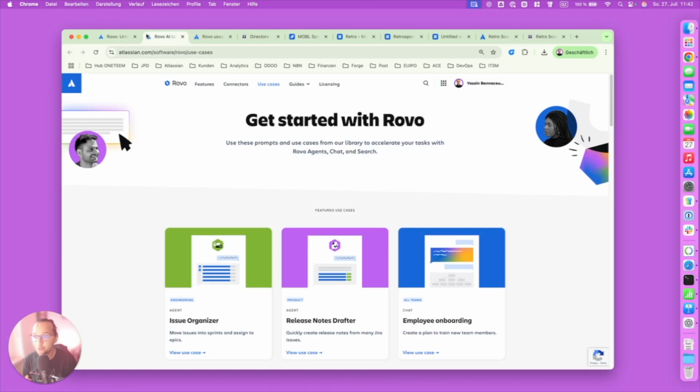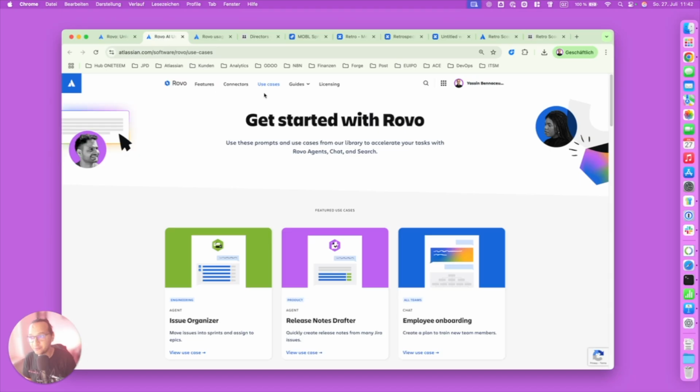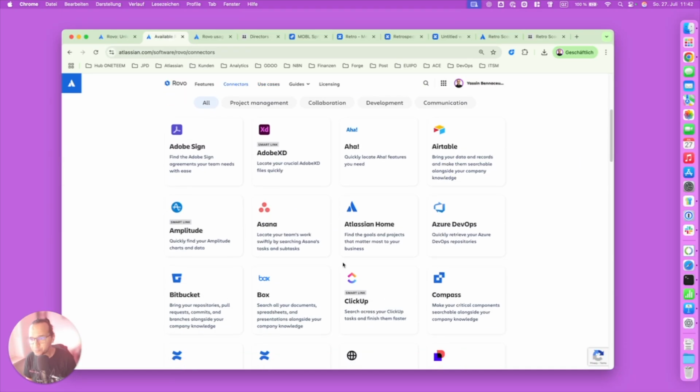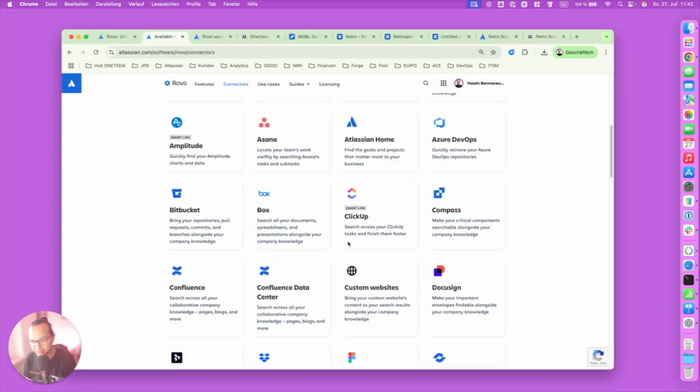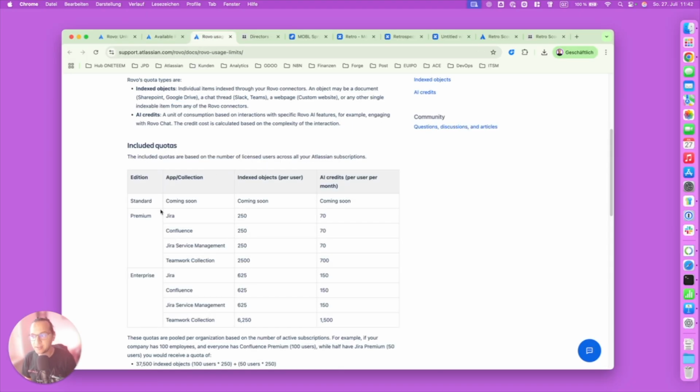Now, you have to know that Rovo has really unlimited use cases, but it also has some limitations. If you connect Rovo to your SharePoint, to your Slack, to everything that Atlassian has to offer as a connection, to your Figma designs, to your Bitbucket, ClickUp, whatever, to benefit from that sort of enterprise search and enterprise actions, Rovo has some limits, and you have to be aware of that. Now, as you know, Rovo is not yet available for standard, but it's being rolled out for premium customers as well as enterprise customers. And not for every customer, only for those who are eligible. So those that are enabled, for example, AI capabilities, or those that are really requesting that piece.